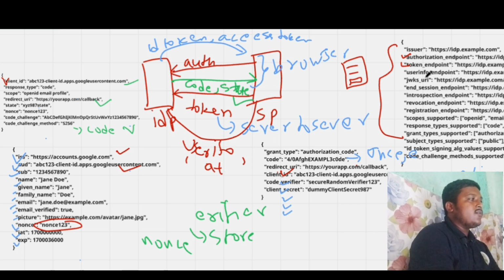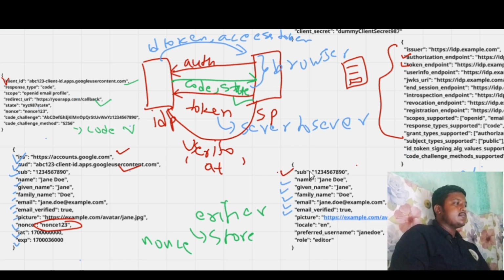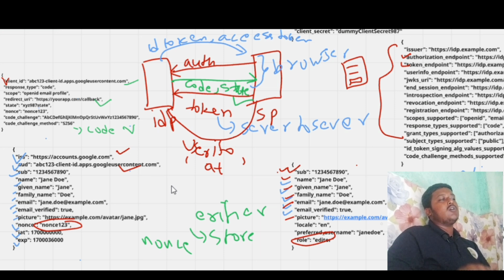So if an access token is valid and if it is not expired, then user info is shared. User info contains certain things such as subject name, given name, family name, email, picture, and if any other extra claim is asked for, such as role, then that will also be shared. Okay, so all these things are shared by the IDP to the SP. Now what will the SP do? The SP has got the user info. It will make the user log in to their app. So this is how the overall flow of OIDC works.